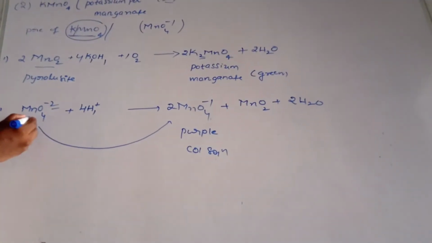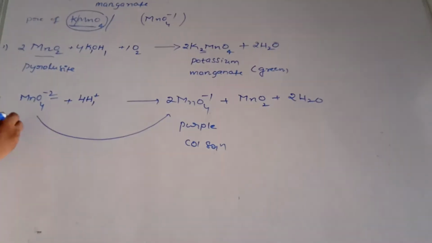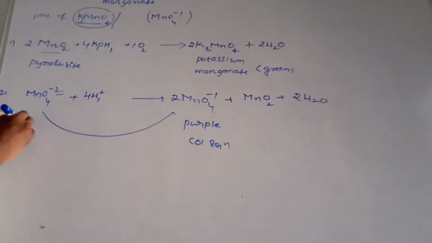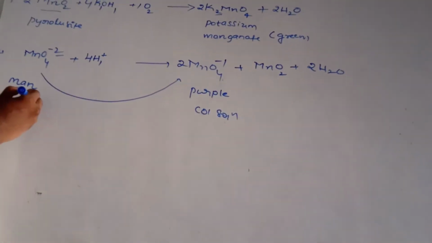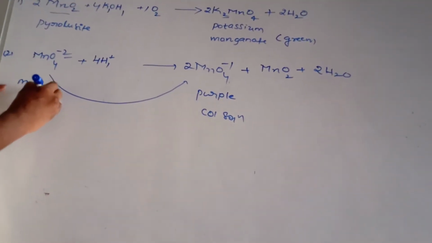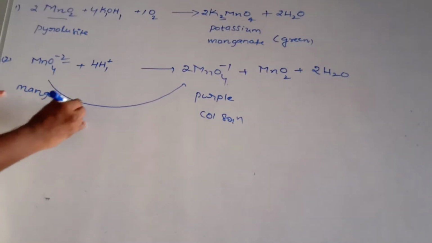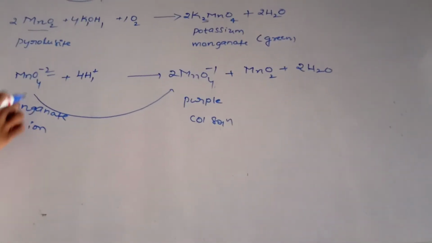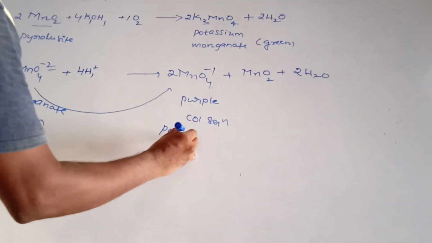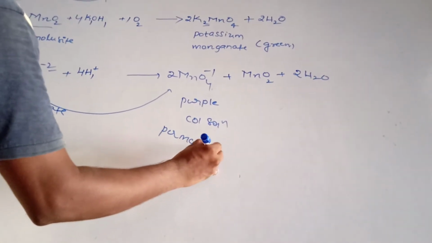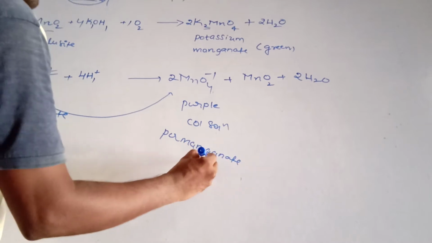Okay, this name, see the difference. This is called manganate ion. What is the difference between these two? This is a permanganate ion.